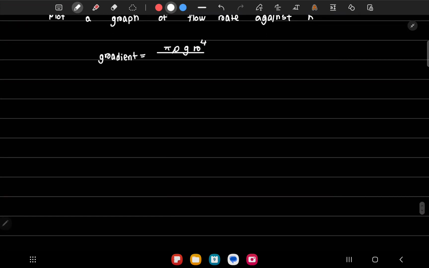This is to the power 4 divided by 8 times the viscosity times the value of L. From here we can make eta the subject. We'll have pi rho g r to the power 4 divided by 8L into gradient. From here we can find the viscosity of a liquid.